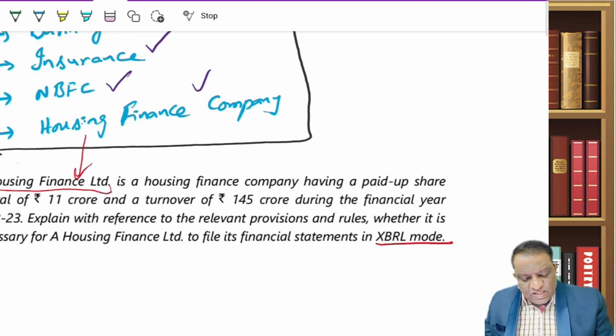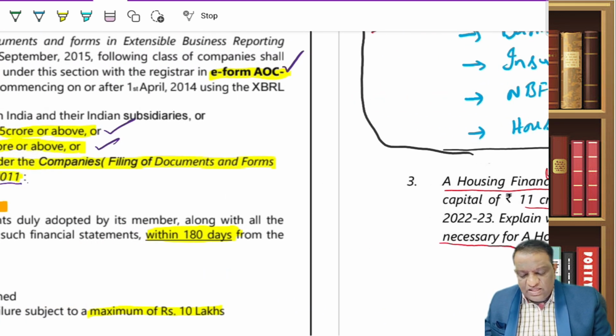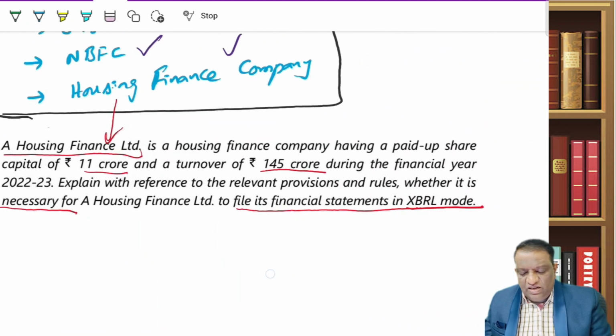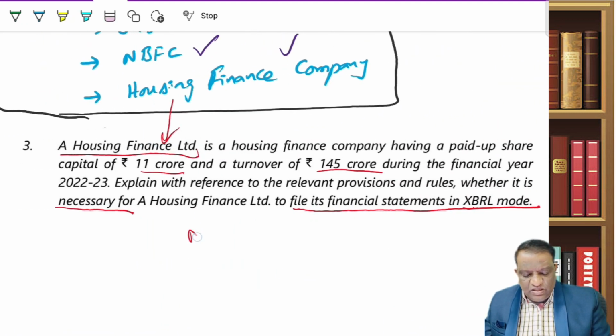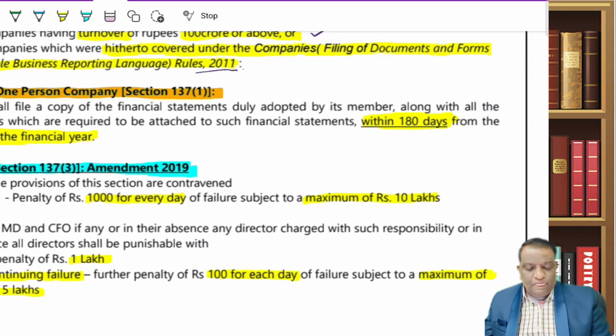This is a housing finance company having paid up share capital of 11 crore and a turnover of 145 crore. Now explain with reference to it whether it is necessary for them to file these financials in XBRL format. If you look at the limits, yes, they have exceeded those limits, but still, because it is a housing finance company, they need not file. So the answer is no, they need not file in this XBRL format. That's all.